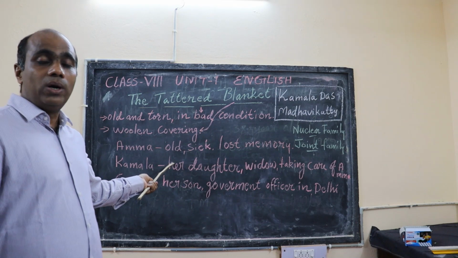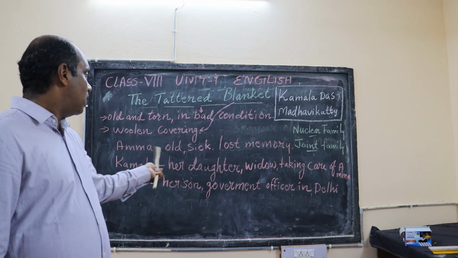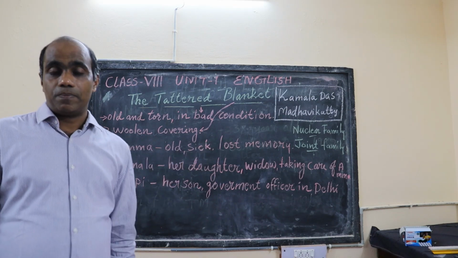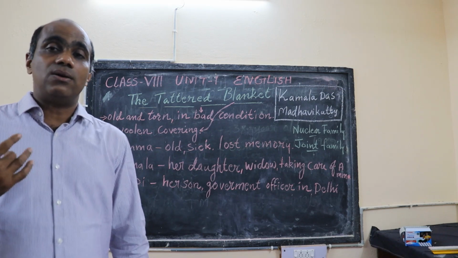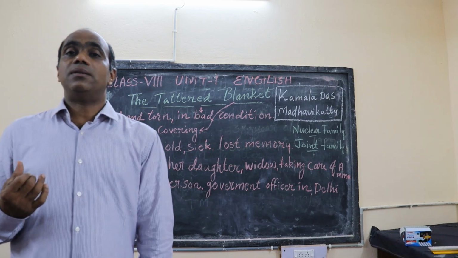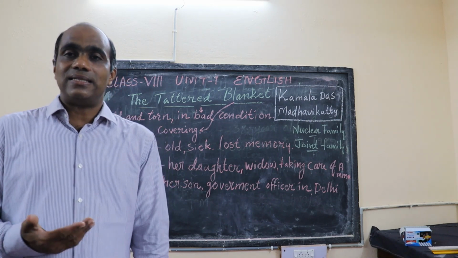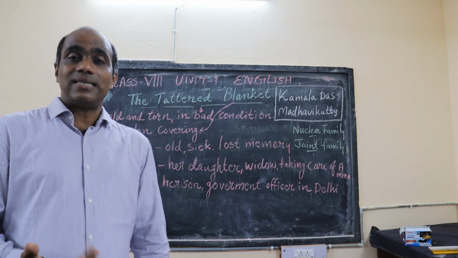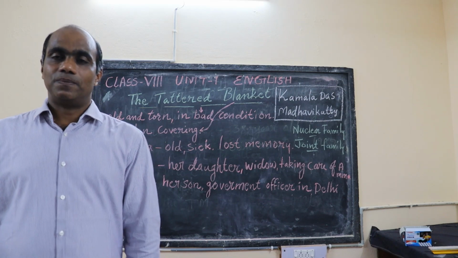Mother, old, sick, lost memory. She is very old and sick and she does not have much memory like in the past. So she forgets her child. She forgets her loving son. That's the situation about Amma.